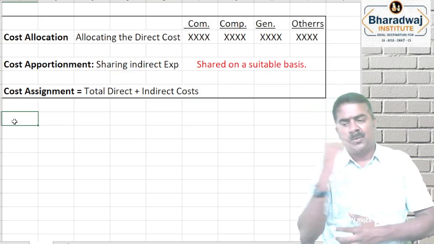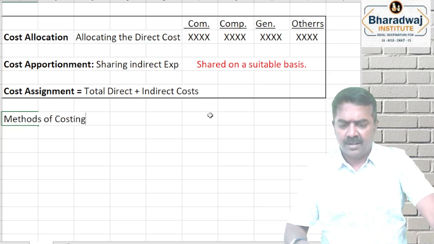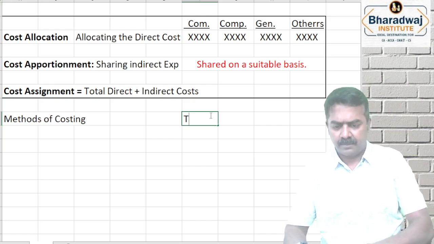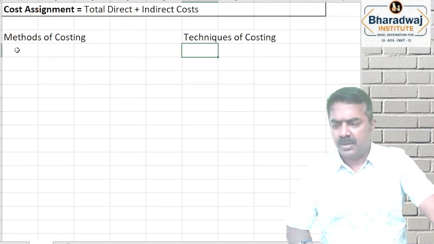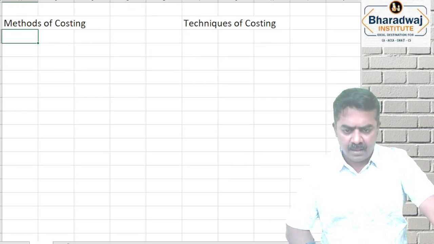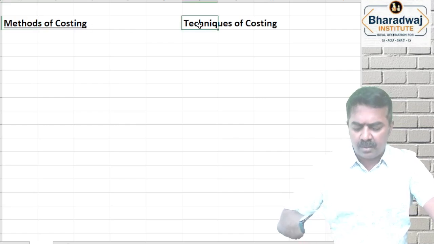Then what is there to learn? Methods of costing and techniques of costing. What do you mean by method? How will you calculate the cost? The method in which you calculate the cost.